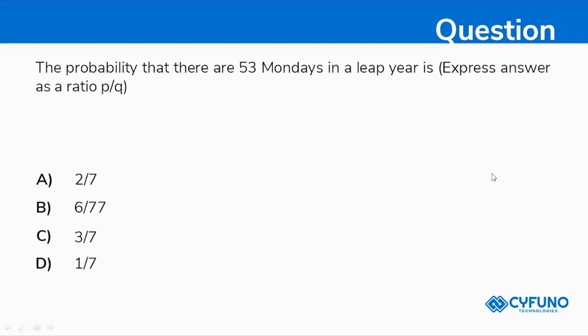So there are 53 Mondays in a leap year. Then what will be your ratio? A leap year means you will have 366 days. So the answer is A or B, A or C or D, D or B. You all are saying the answer is D. Akansha is saying 2 by 7, and Manish is saying 54 by 366. Many of you are saying A. Aman is saying 53 by 366.